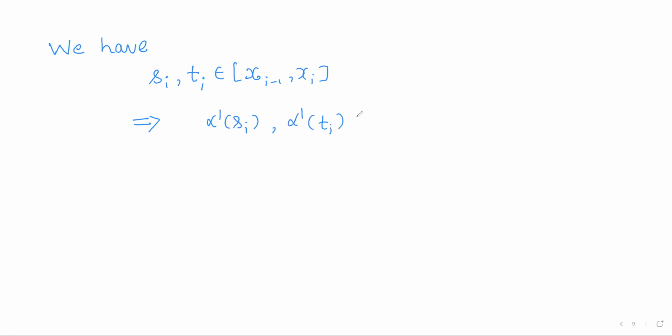They will be in the range small mi dash to capital Mi dash. This is because on the ith subinterval, mi dash and capital Mi dash are the infimum and supremum of the alpha dash values. So alpha dash of si and alpha dash of ti will be greater than or equal to mi dash and less than or equal to capital Mi dash.